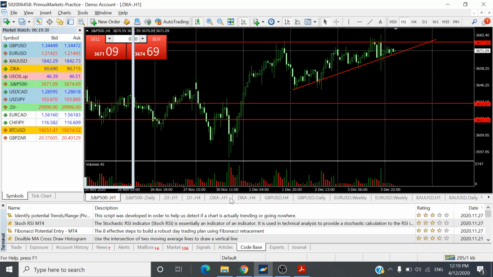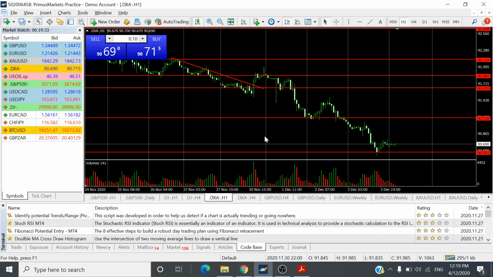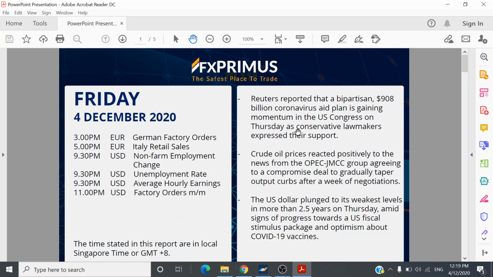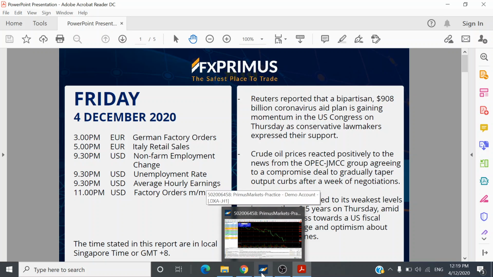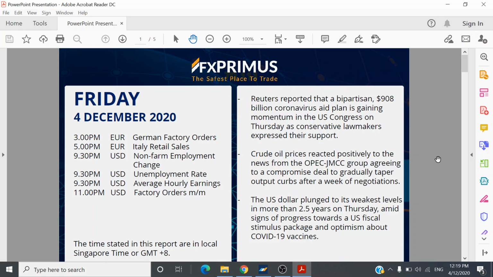Okay. So again, a lot of developments and events and movements happening every single day on the currency and commodity markets. Just watch out for tonight's non-farm payrolls data, which is coming out at 9:30 p.m. And we'll see what happens over the weekend. And hopefully, once this financial aid goes through, or just before it goes through, we may see a final push down for the US dollar before consolidating and possibly having some reversal for the US dollar to strengthen. Okay, so watch out for that.